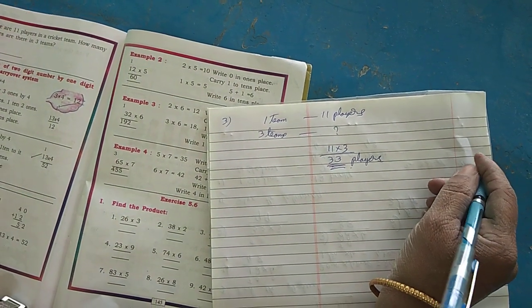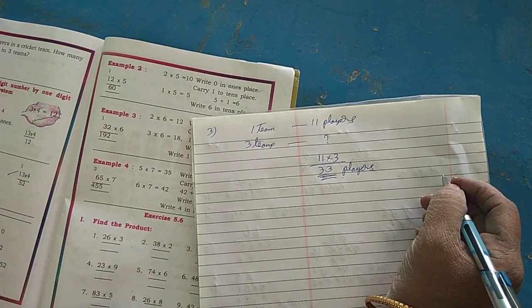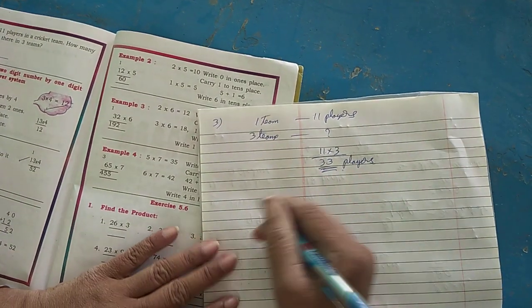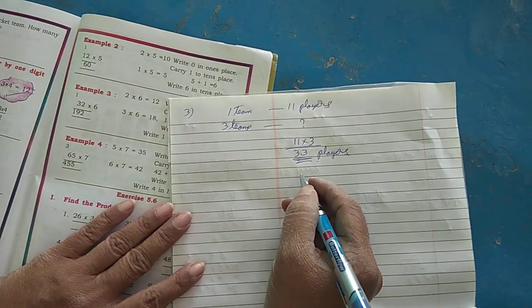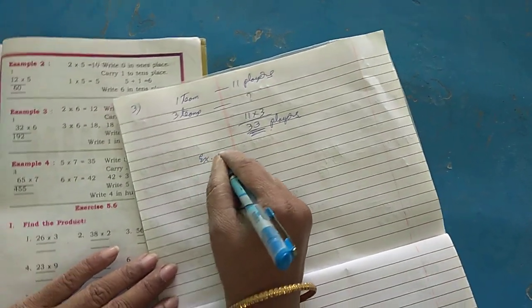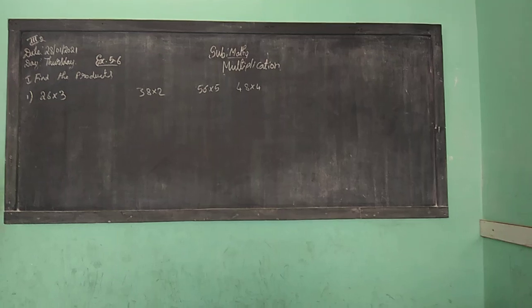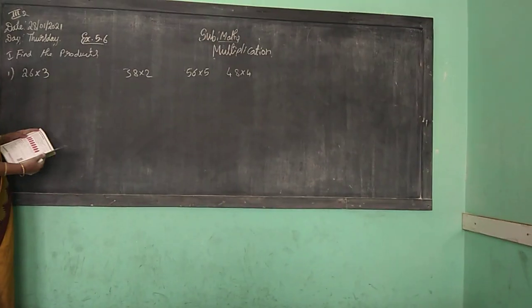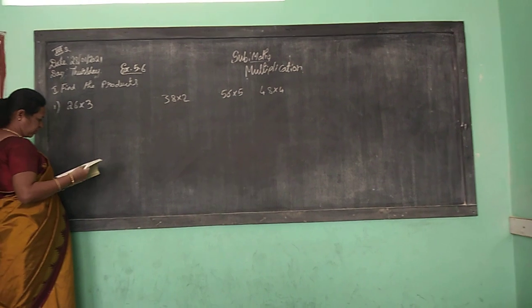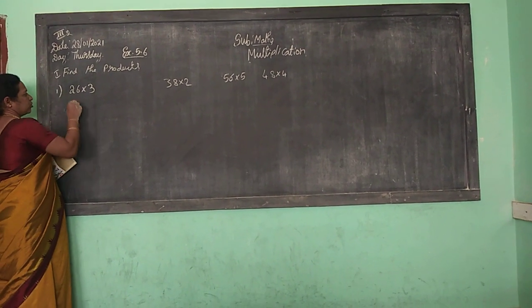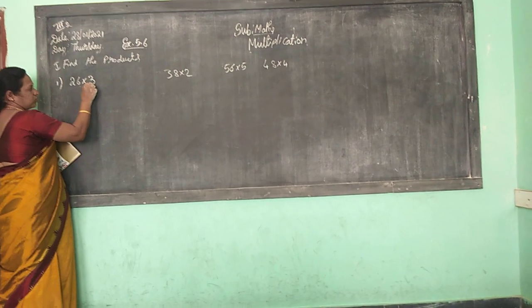Now, multiplication of a 2-digit number by a 1-digit number with the carry over system. So coming to exercise 5.6, in your textbook, page number 145. Okay, see, find the products. So 26 into 3. What will you do here?